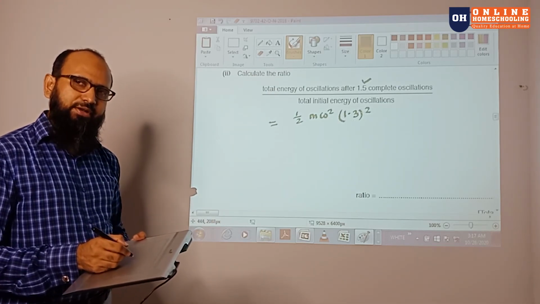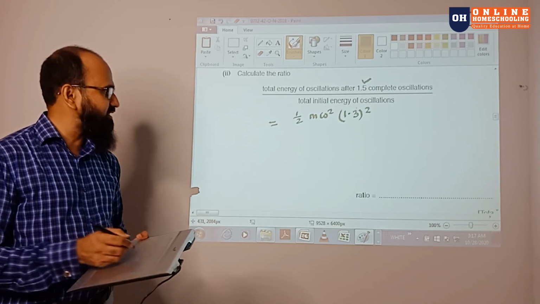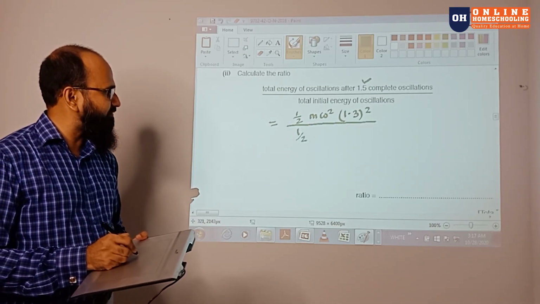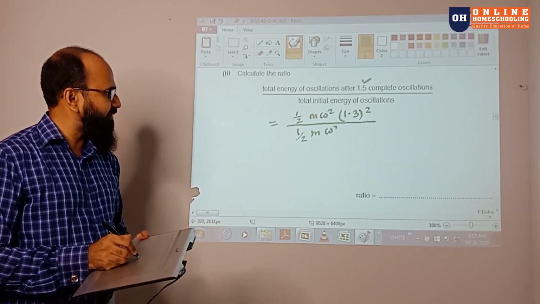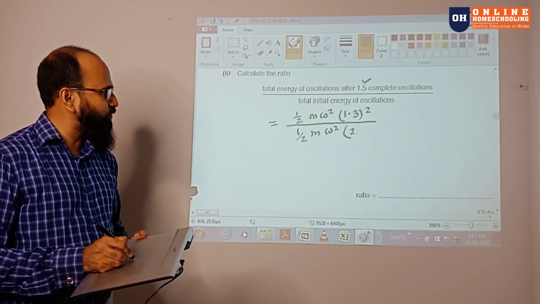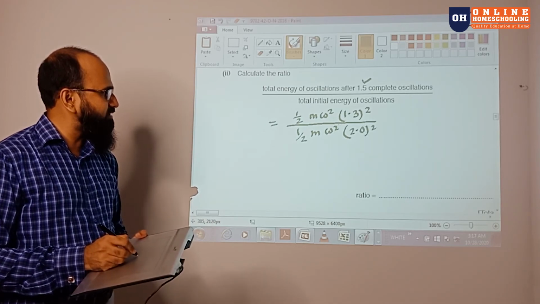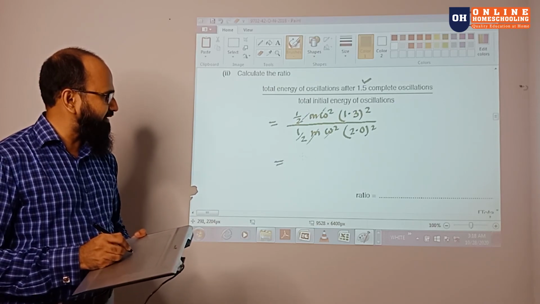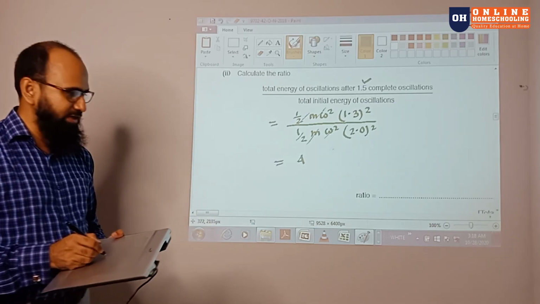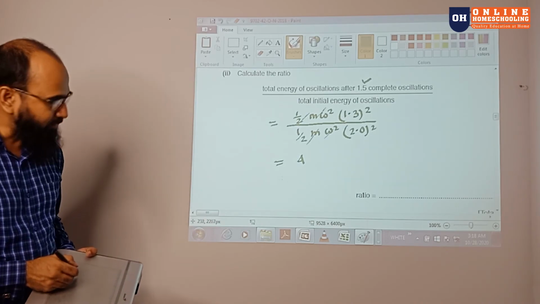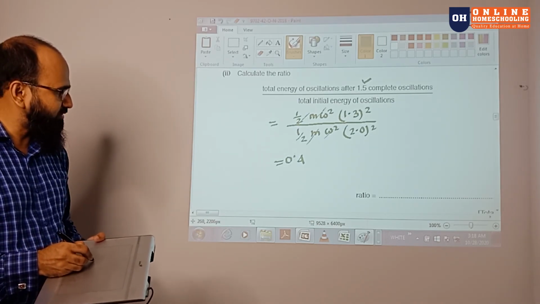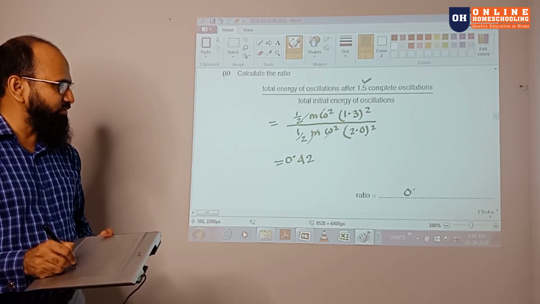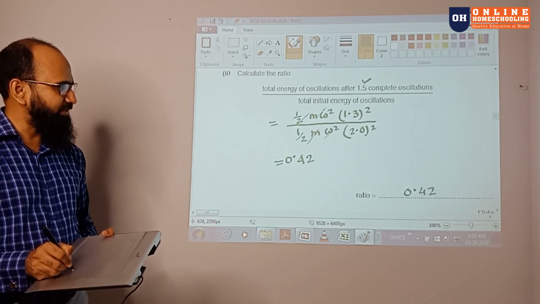The omega square, the angular speed, will remain the same for the system, so I'm not putting the value there. And there is again half m omega square, and it is 2. So all these values cancel, they are the same. So we can write the answer as 1.3 square divided by 2 square. This answer is 0.42. This is the ratio, so no unit is going to be used. 0.42 will be the answer.